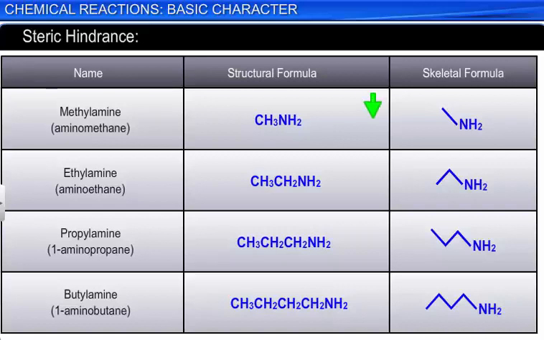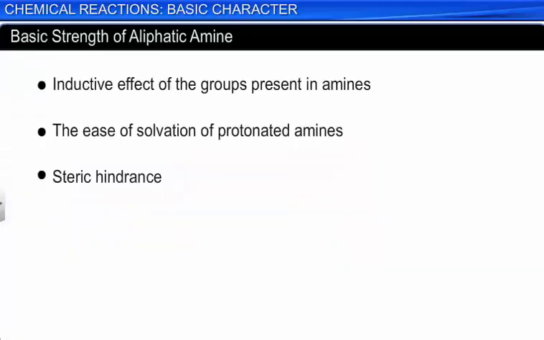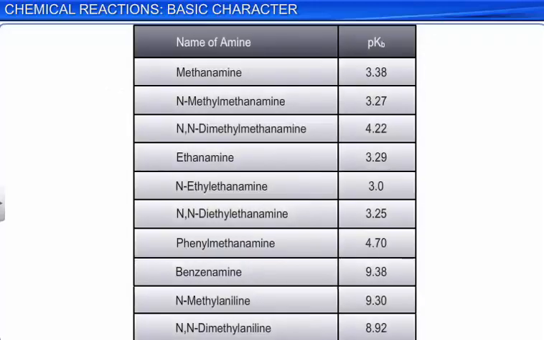As the size of the alkyl group increases, the steric hindrance to hydrogen bonding increases, and the basicity decreases. Thus, the relative basic strength of primary, secondary, and tertiary aliphatic amines is due to the combination of inductive effect, solvation, and steric hindrance. Now let us consider the order of basic strengths of aromatic amines.